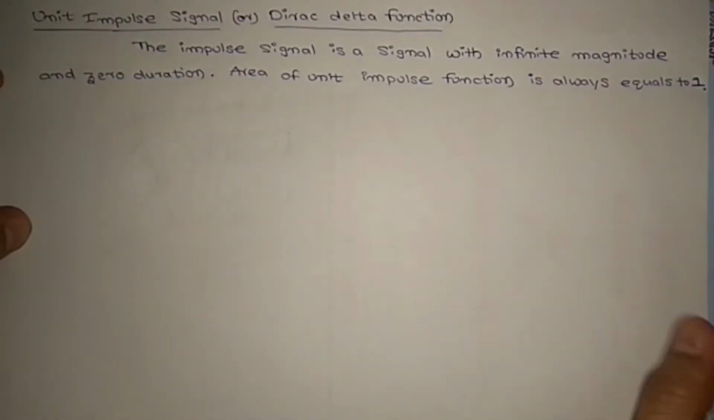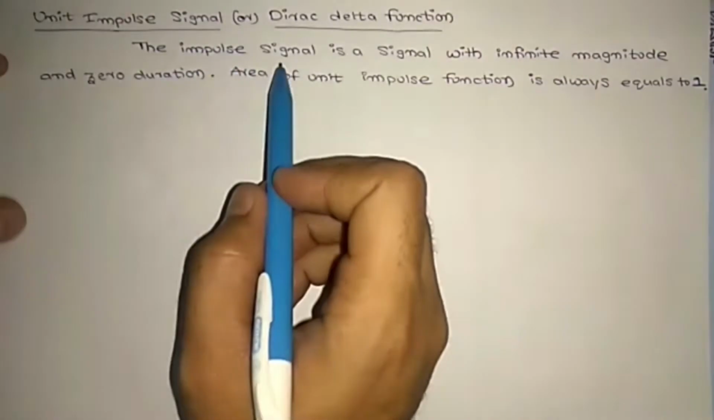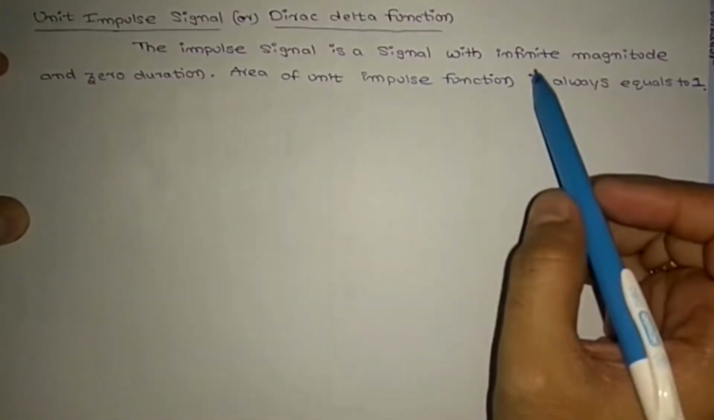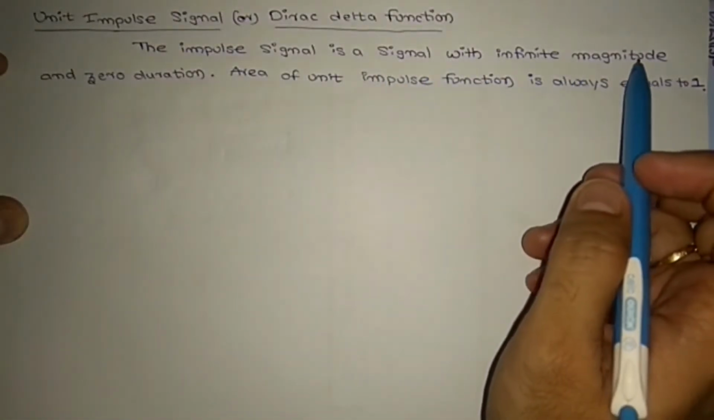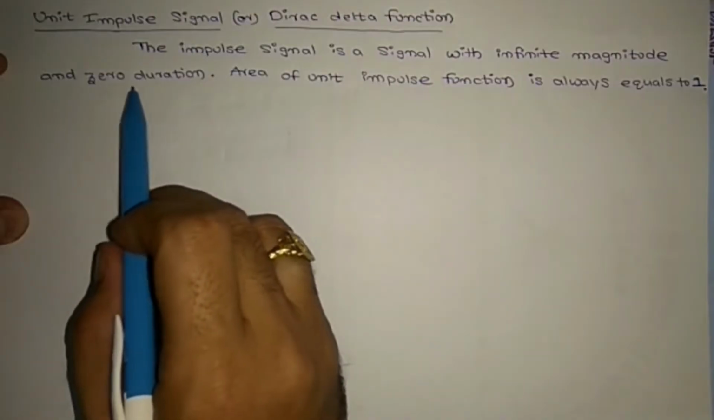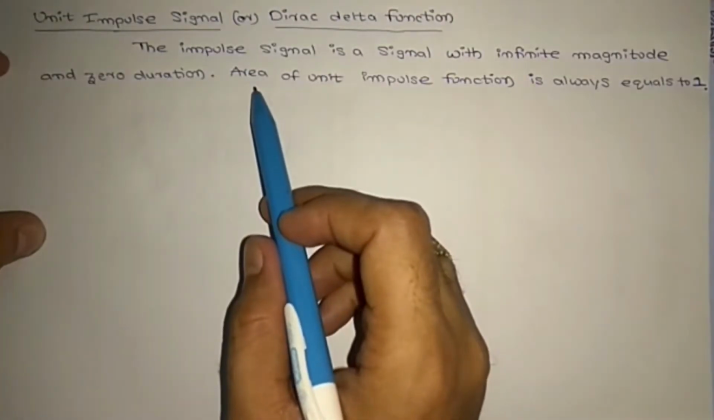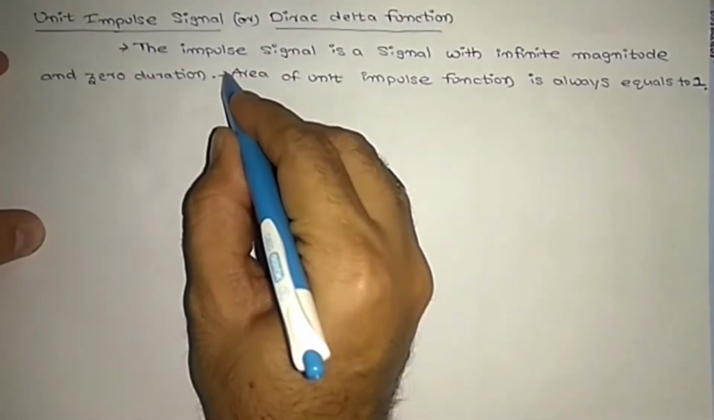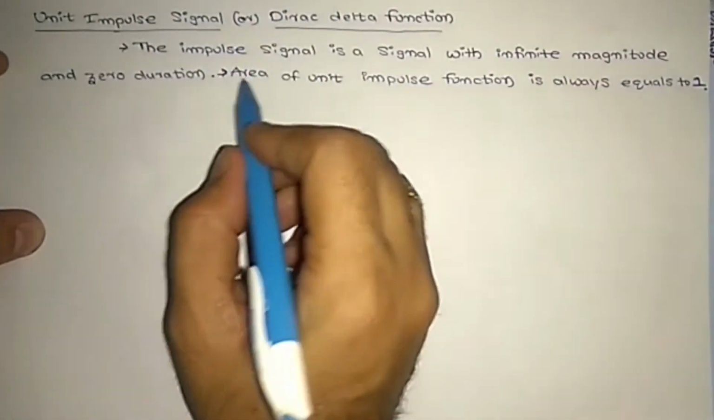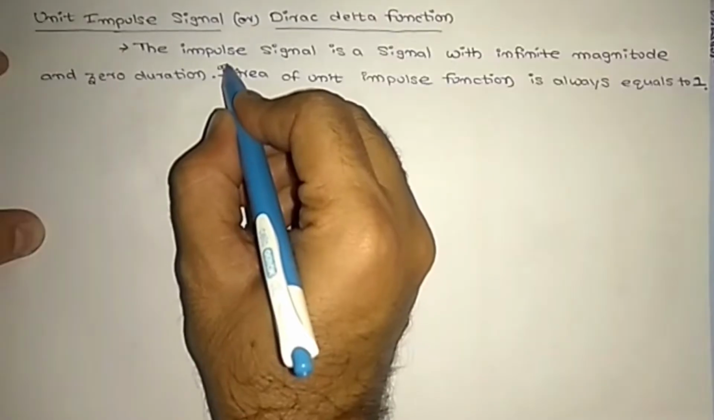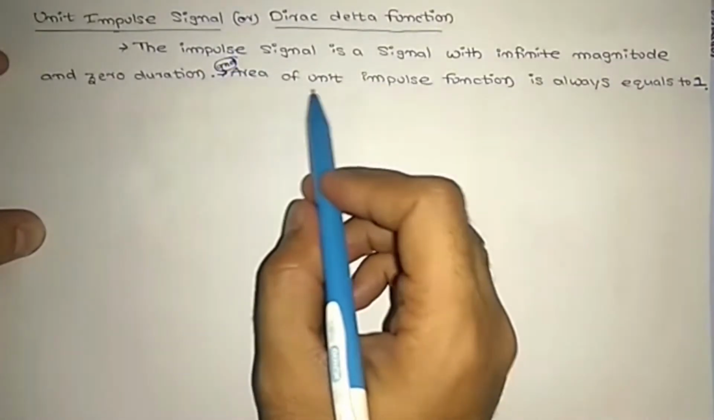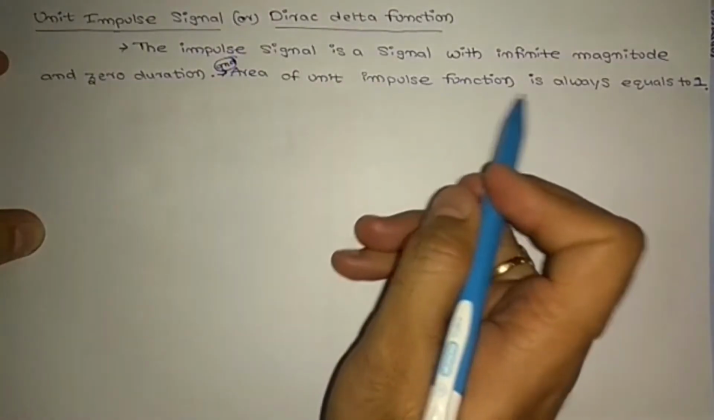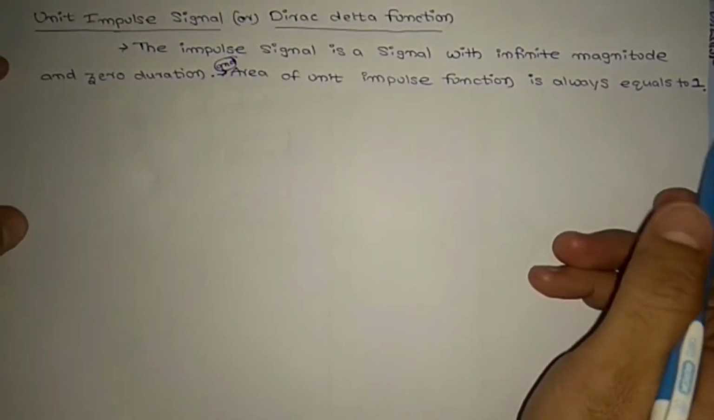The impulse signal is a signal with infinite magnitude and zero duration. So this will have two definitions. This is the first definition, this is the second definition. The two combine with an AND. The area of the unit impulse function is always equal to 1.